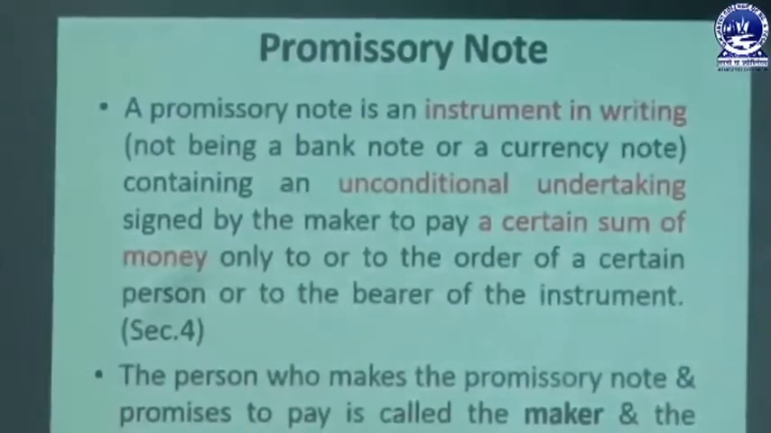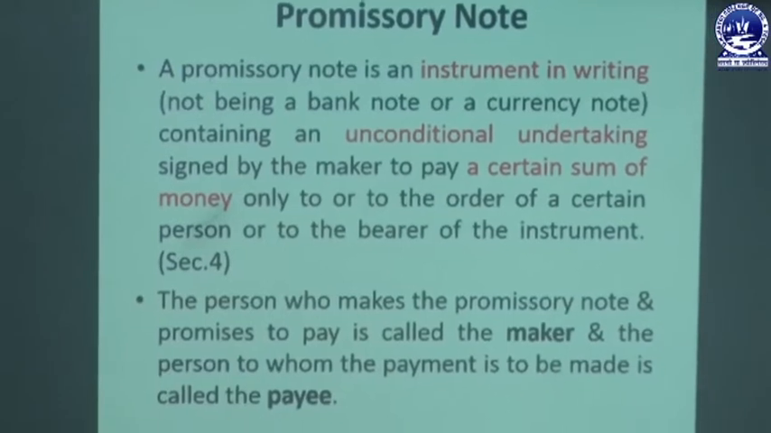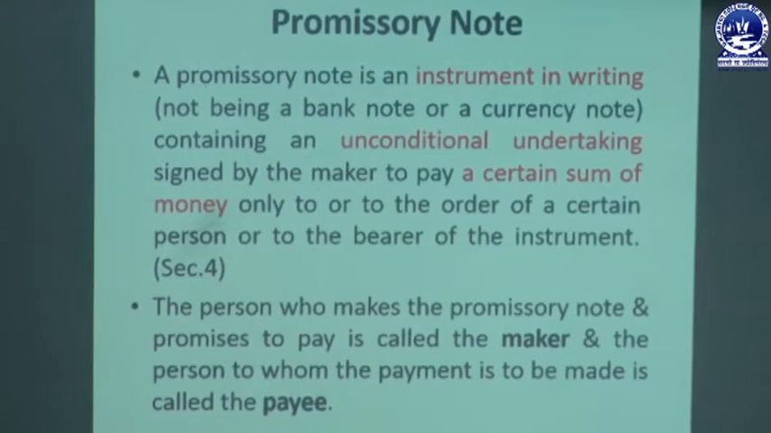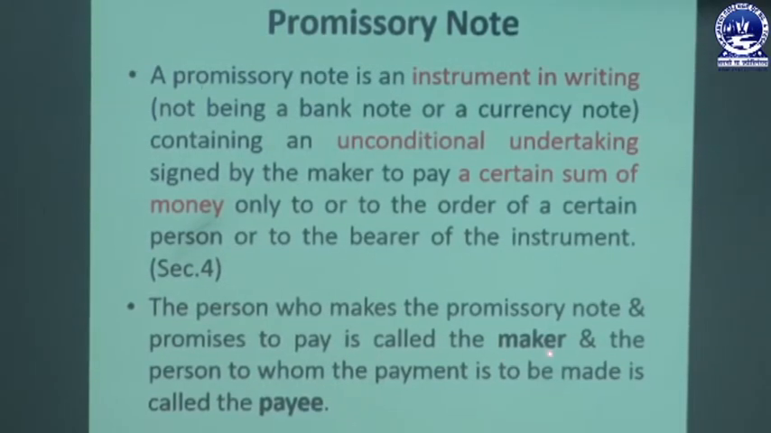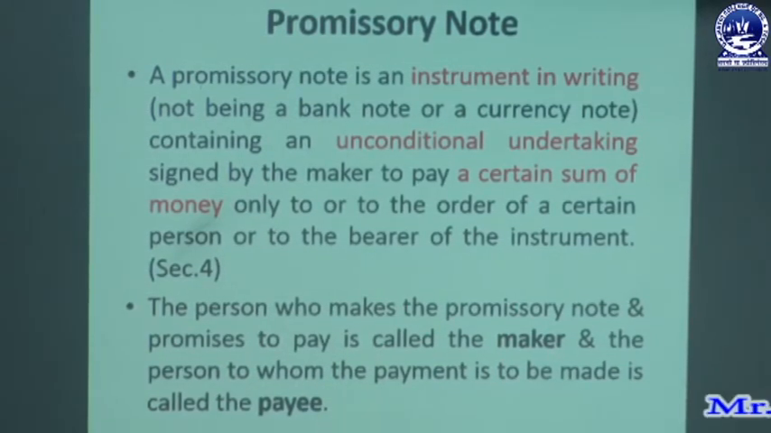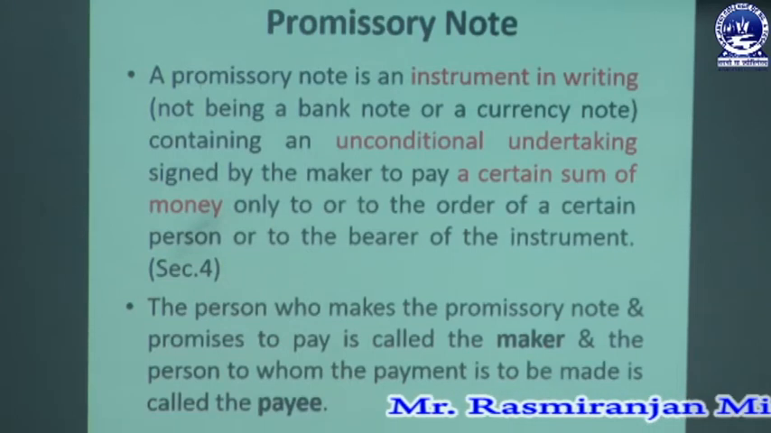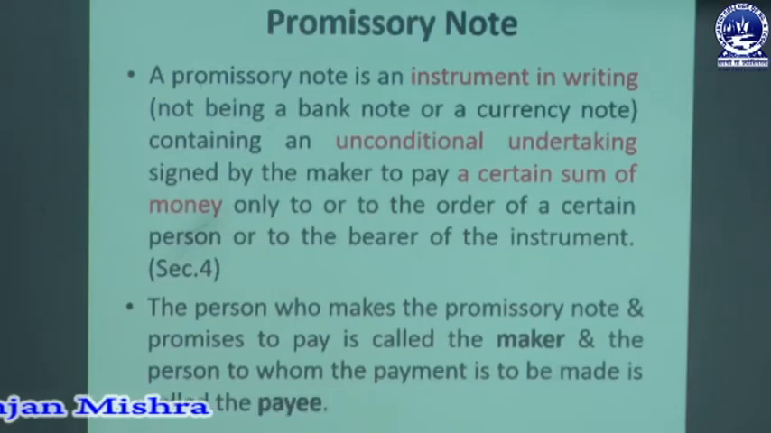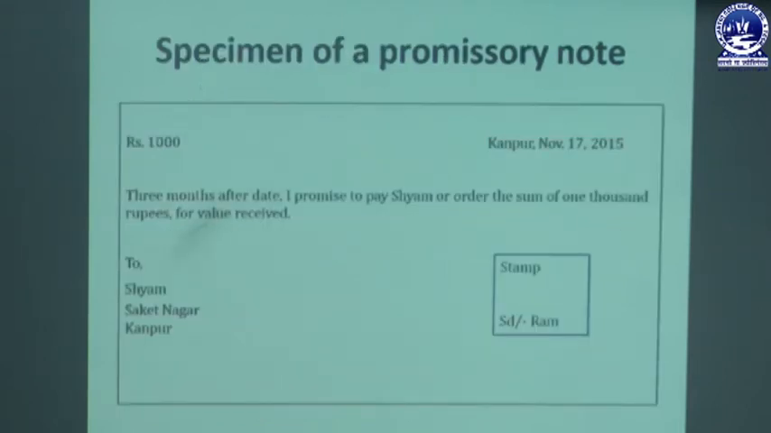The person who makes the promissory note and promises to pay is called the maker, and the person to whom the payment is made is called the payee. So there are two persons: one is the maker, the second is the payee. The maker is the person who makes the promissory note, or who promises to pay, and the person to whom the payment is made, in whose favor the promissory note is drawn, is called the payee. So maker and payee are the two parties involved in the promissory note.